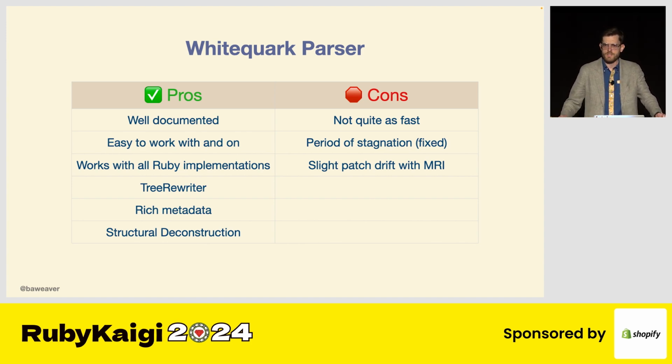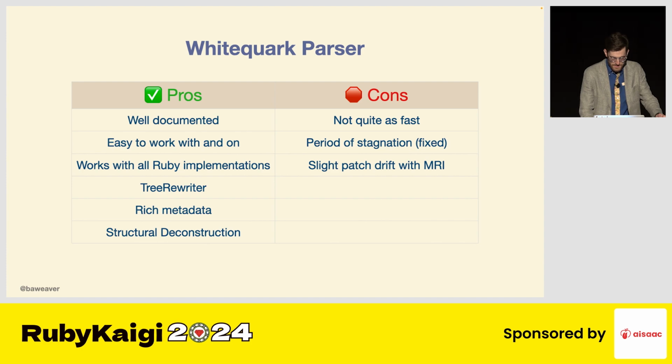Now, there are some cons to this, which are Ripper, very, very, very fast because it was written in C, it was written in core Ruby. Parser, or White Quark, is built on top of it, so it's not quite as fast, but for tooling, you don't really need that. You just need to be able to represent it and do something with it. There was a slight period of stagnation where the maintainers had switched out a little bit, but that has now been amended. And there's a slight amount of patch drift with MRI, which was mentioned in a lot of the Prism talks, which is how in the world do you keep in sync with all the patch releases?